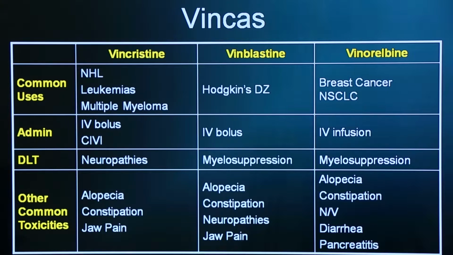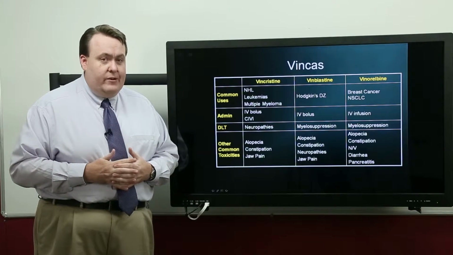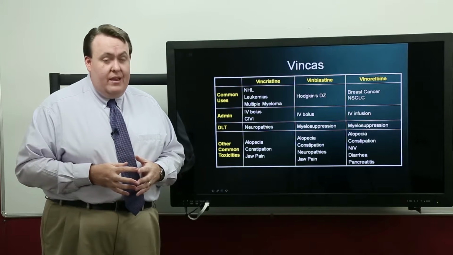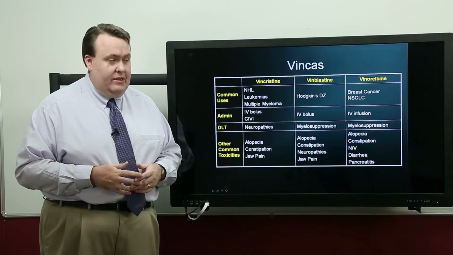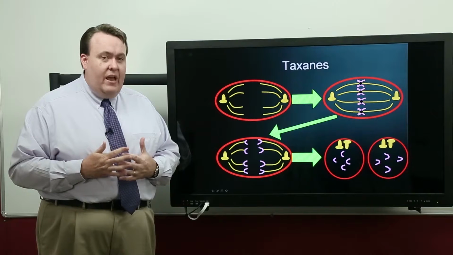Vinorelbine is different from the other two. You can tell based off its indication. It's used in the treatment of breast cancer and non-small cell lung cancer. Vinorelbine is also given as an IV infusion, and it also causes myelosuppression as its dose-limiting toxicity. It doesn't cause neuropathies to the same extent that vincristine or vinblastine do. You see some other side effects, and one that's unique to it versus the other two drugs in the class is pancreatitis. Let's look at the taxanes now.